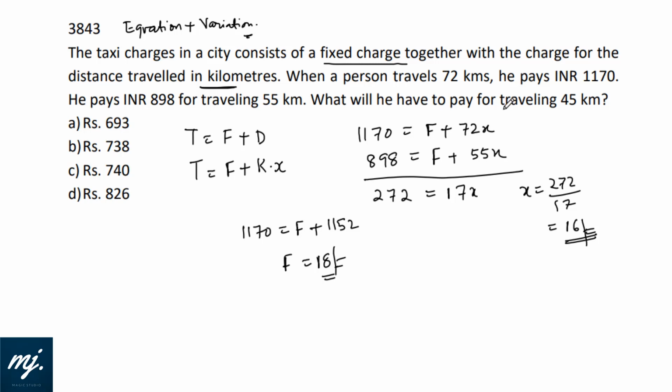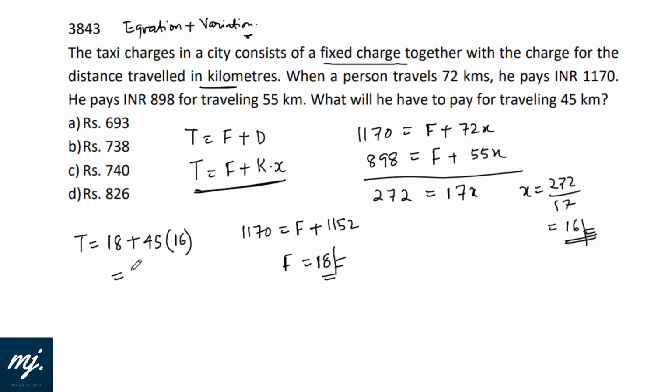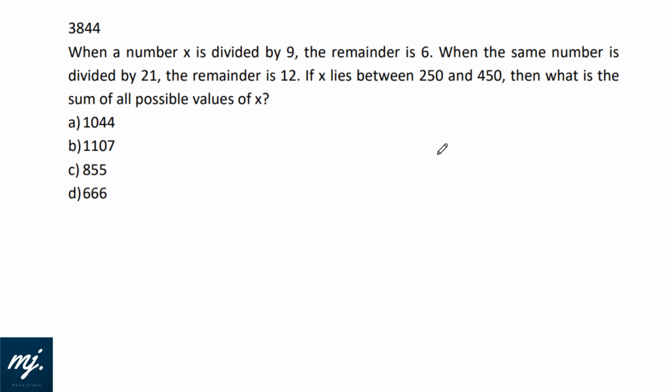What will he have to pay for traveling 45 kilometers? Just put K equals 45 here. So total expenses would be 18 plus 45 into 16. Let me calculate this straight away. 45 into 16 plus 18 equals 738. So that would be 738. Do we have this? Yes, we have this in option B.